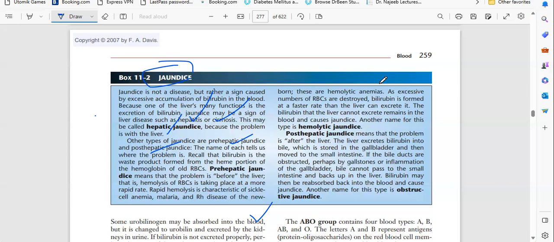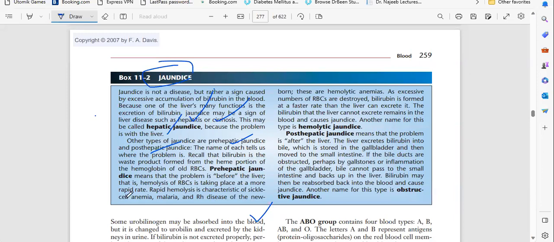Then what will happen? Some mothers will take the baby under the sunlight. From the sunlight, the bilirubin will be excreted through the skin, the urine, or the feces. Some will give some medications, and some will advise keeping the baby under the light. So these are the things we do. This is pre-hepatic jaundice, but it improves. Next is post-hepatic jaundice.